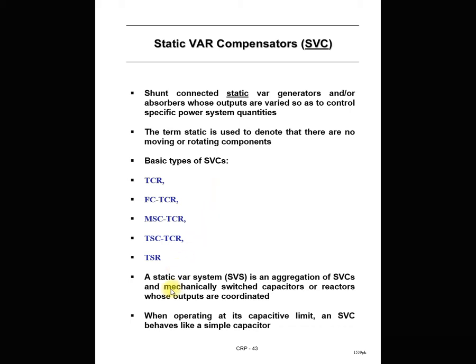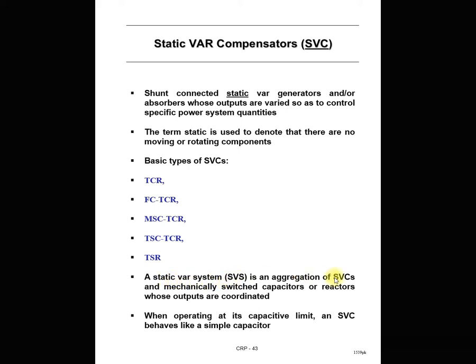The static var compensator system with the mechanically switched capacitor and reactor is called a static var system. So the static var system is the aggregation, or combination, of the SVC, meaning all these 5 components, as well as mechanically switched capacitor and reactor, and the outputs of both are coordinated. So the combination of the SVC and the mechanically switched capacitor and reactor forms the system called a static var system.